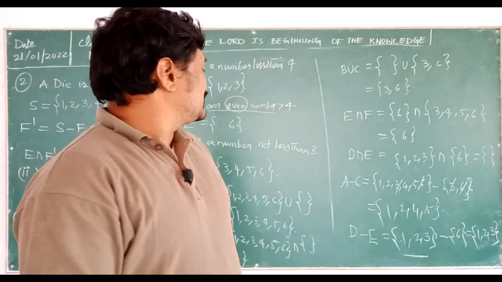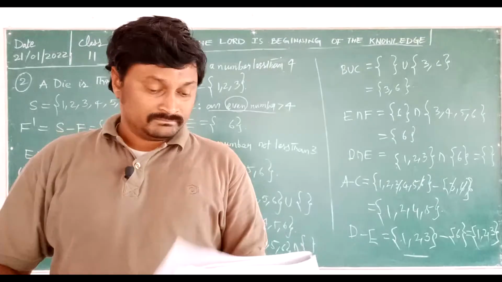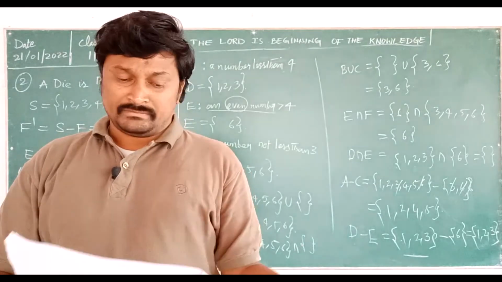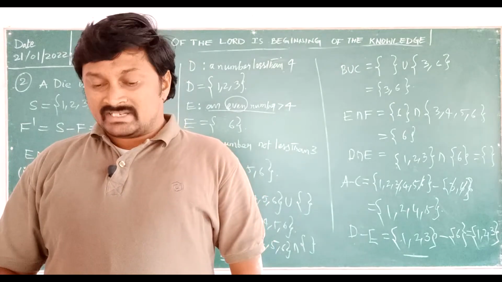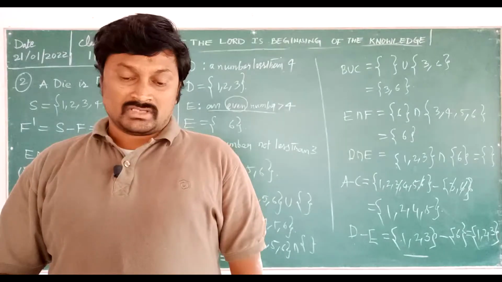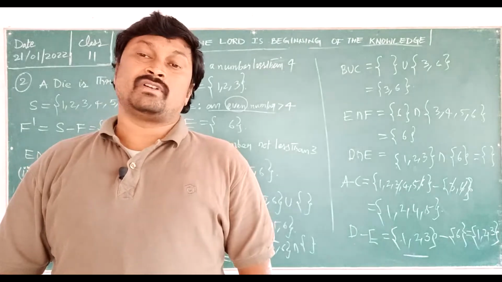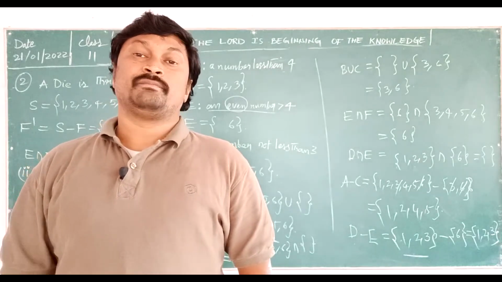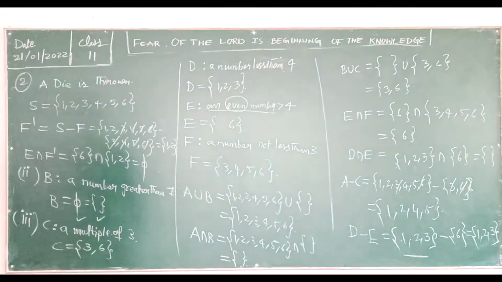Now, that is about your problem numbers 2, 6 and 7. Let's see which is possible to give as homework. I'll give maybe 5 and 7 as homework for you all, and we'll solve third, fourth, and then sixth. So 3 problems, and if we are finished, we will leave. Let's move on to the next.